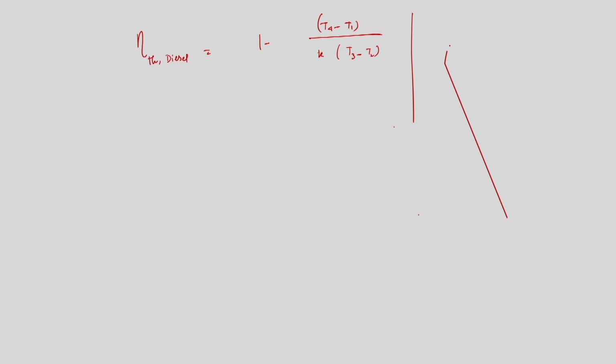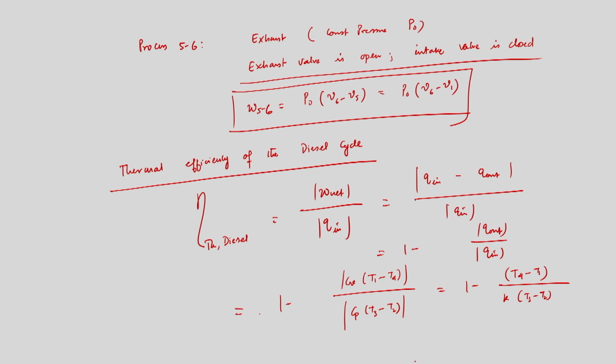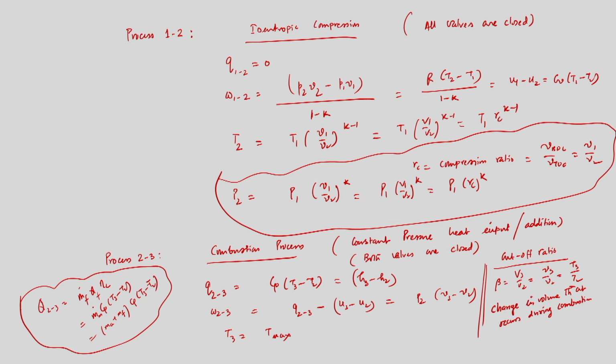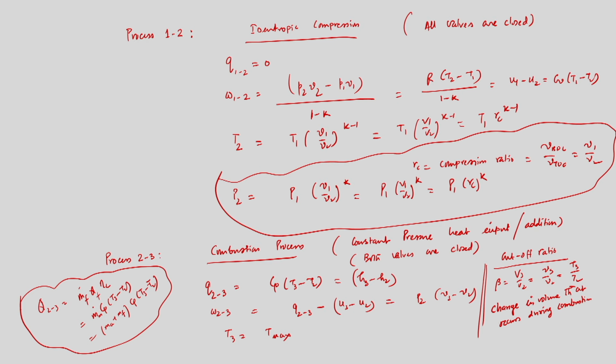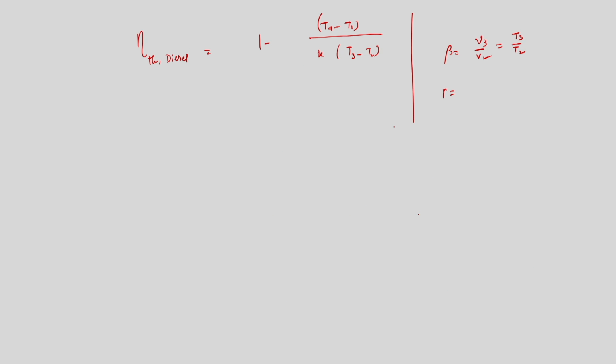Beta, the cut-off ratio, is equal to V3 by V2, which is equal to T3 by T2. Our compression ratio, which is very important, is V1 by V2. The compression ratio RC is equal to V1 by V2, which is equal to T1 by T2.